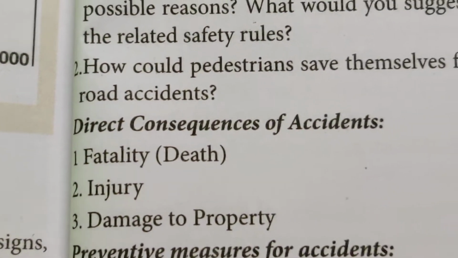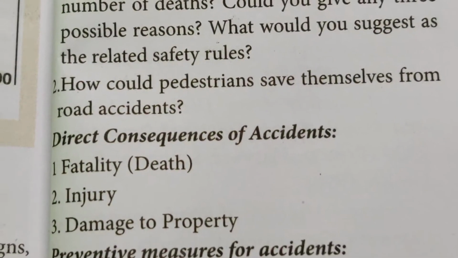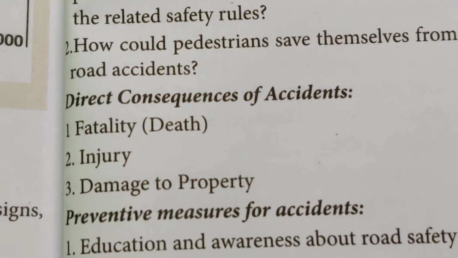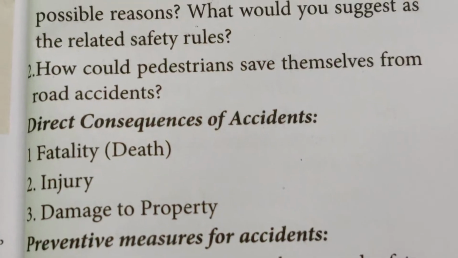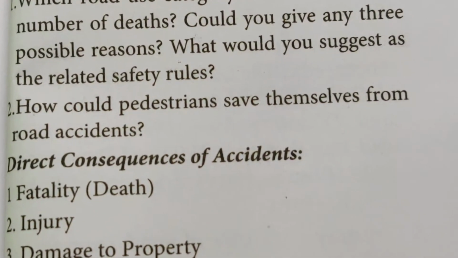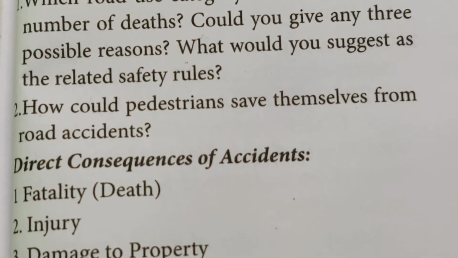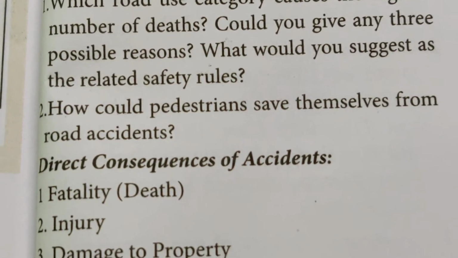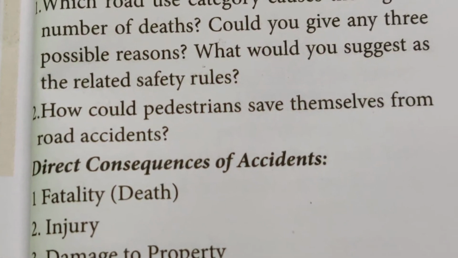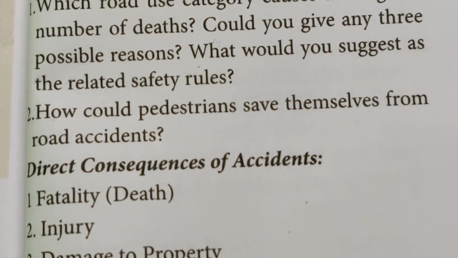How could pedestrians save themselves from road accidents? Now look at that. How could we do it? You have to see while you are crossing the pathway. You have to see left and right, wherever you are crossing. Whether vehicles are coming fast or slow or from a long direction, as per that you have to cross.